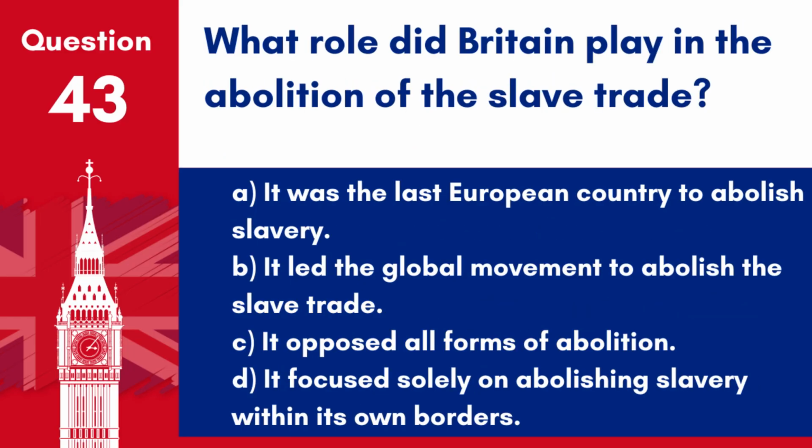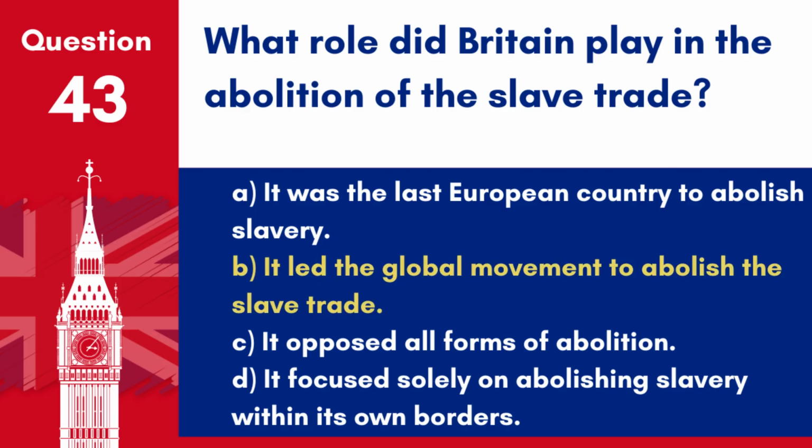Question 43. What role did Britain play in the abolition of the slave trade? A. It was the last European country to abolish slavery. B. It led the global movement to abolish the slave trade. C. It opposed all forms of abolition. D. It focused solely on abolishing slavery within its own borders.